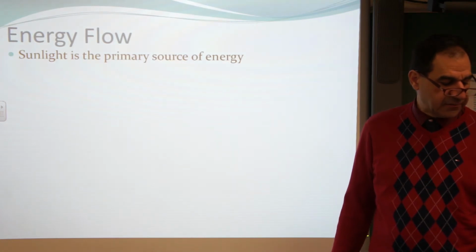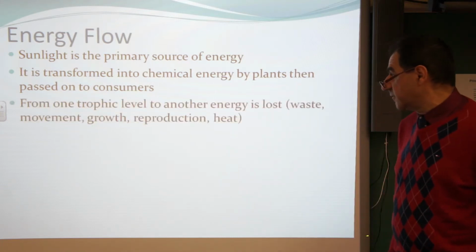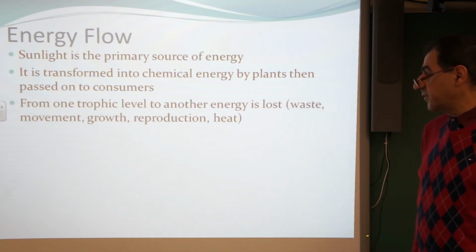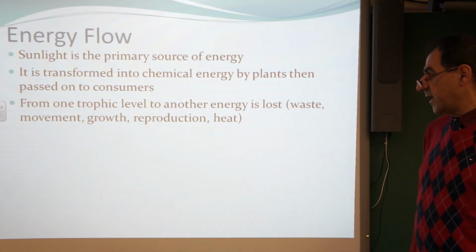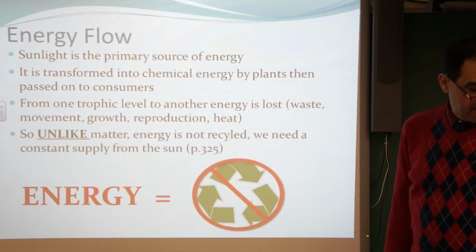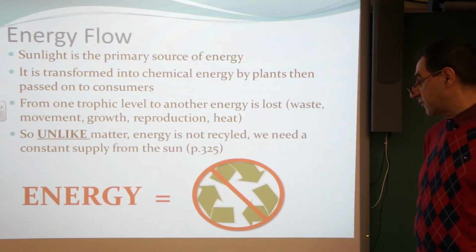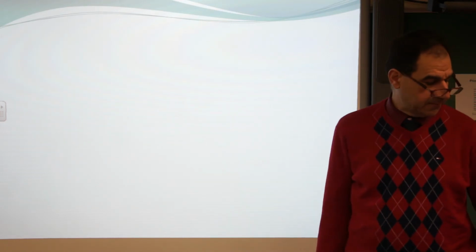Energy flow. Sunlight is the primary source of energy. It is transformed into chemical energy by plants, then passed on to consumers. From one trophic level to another, energy is lost through waste, movement, growth, reproduction, heat, etc. So unlike matter, energy is not recycled, and therefore we need a constant supply from the sun.